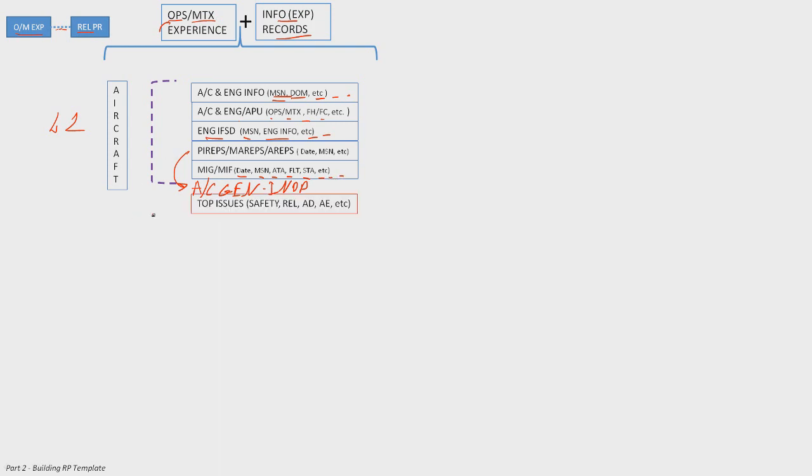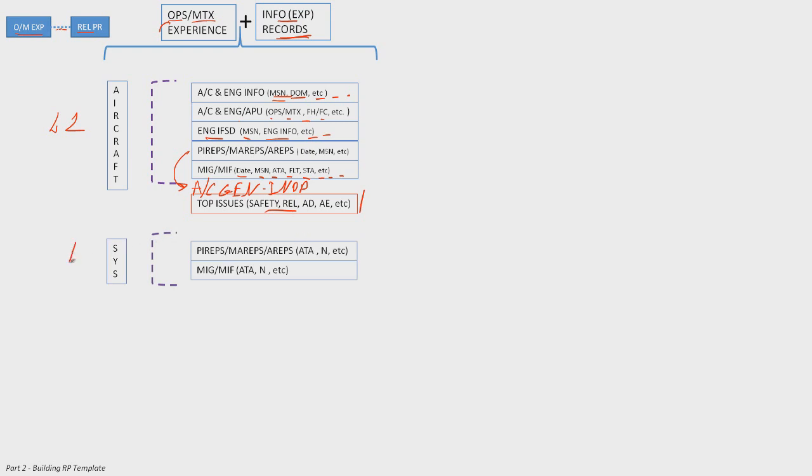Next information, we need to identify top problems, safety problems, reliability problems. It should be very clear, defined. We need to understand if we had some safety, reliability, etc. top problems. They should be recorded, they should be documented.